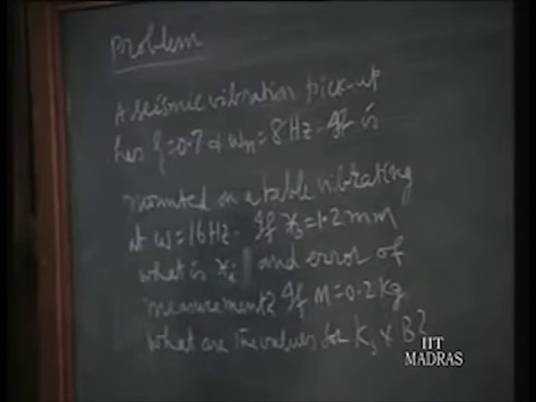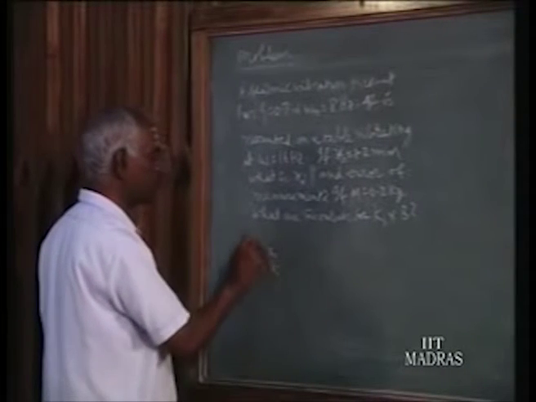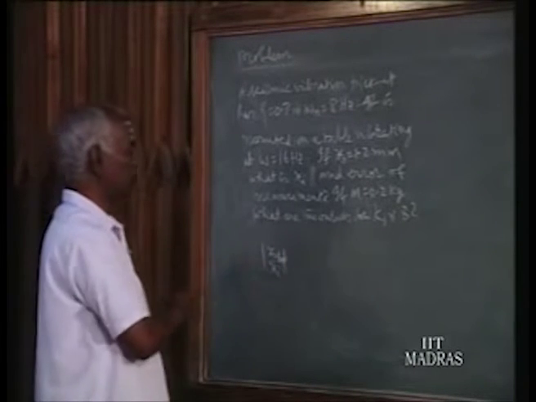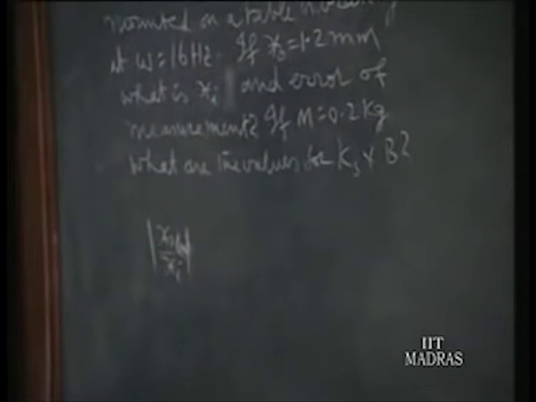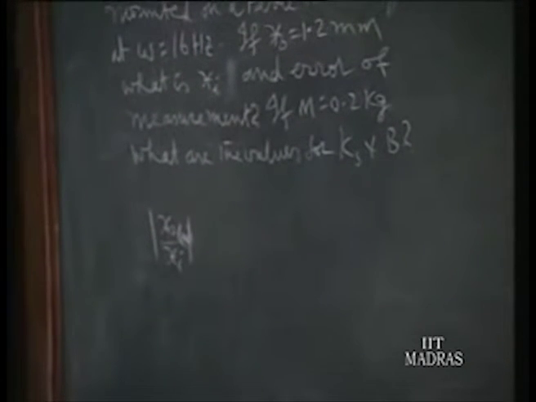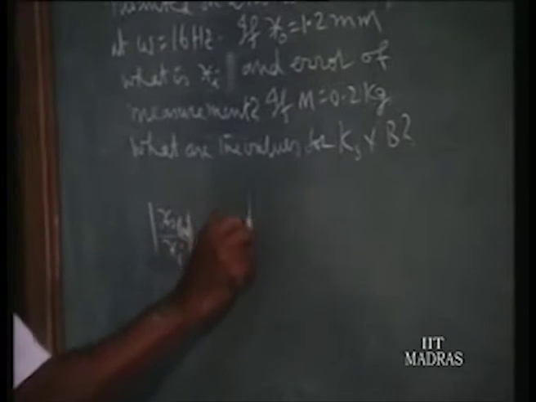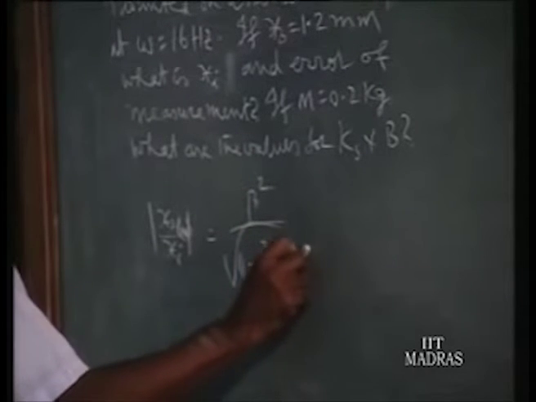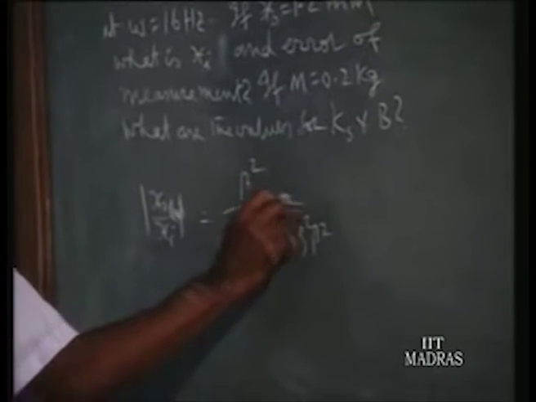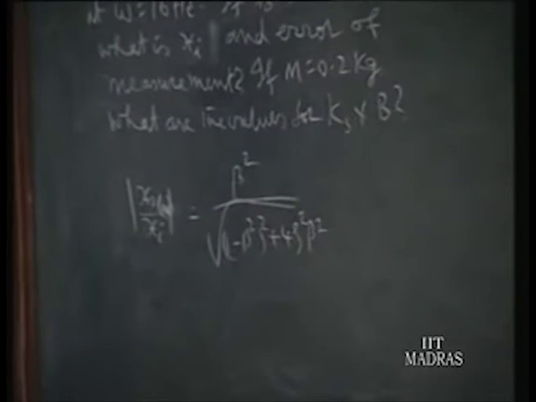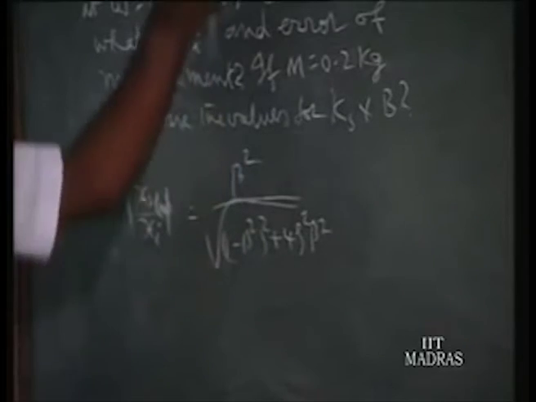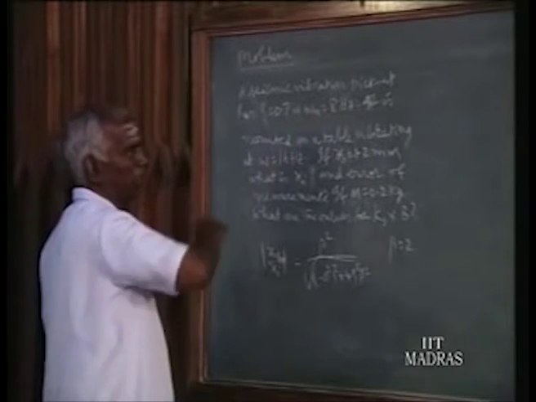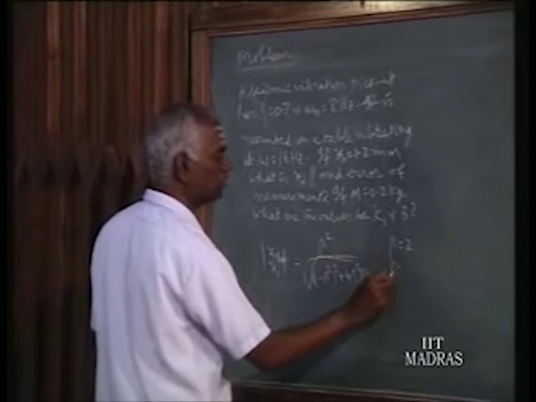Naturally the approach for this is the ratio of the displacements xo to xi. The magnitude ratio for the differential equation is equal to beta squared divided by the root of (1 minus beta squared) whole squared plus 4 psi squared beta squared. That is the magnitude ratio of the displacements of xo to xi. Here beta is omega by omega n, omega is 16, omega n is 8, so beta is equal to 2, and psi is given as 0.7.